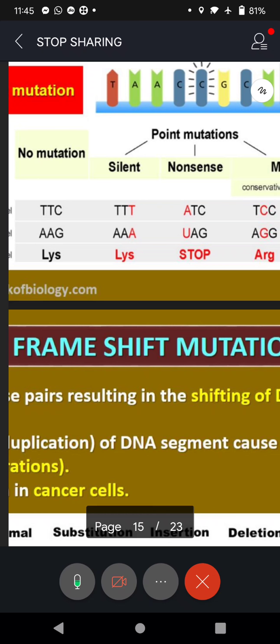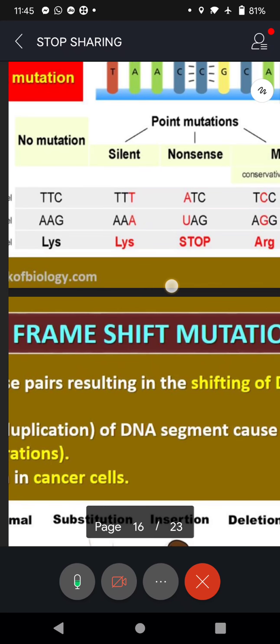Stop codons are codons in the form of triplet nitrogenous bases, like UAG, U for uracil of course. I should tell you here, uracil is also a nitrogenous base, but it is present only in RNA.